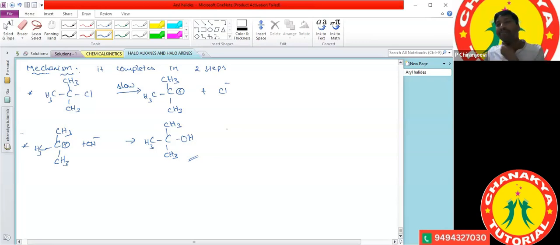But it forms a racemic mixture. Remember one point: an optically active compound is one which contains a chiral center. If it has chiral centers, then what product will we get? The product will be a racemic mixture. So in the SN1 reaction, if the alkyl halide is optically active, the product is a racemic mixture.